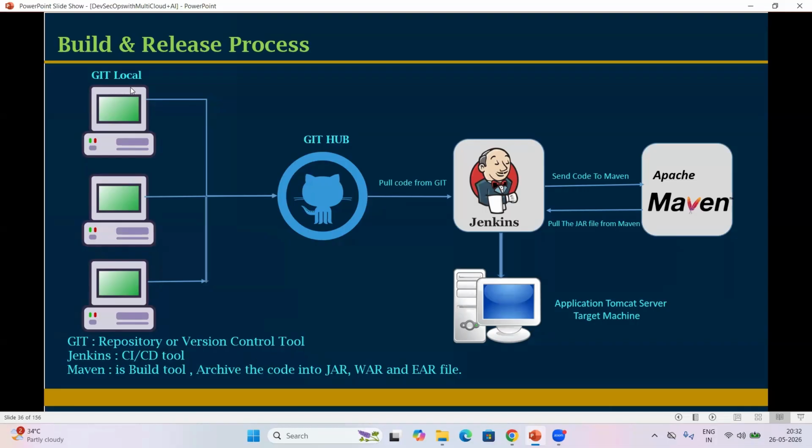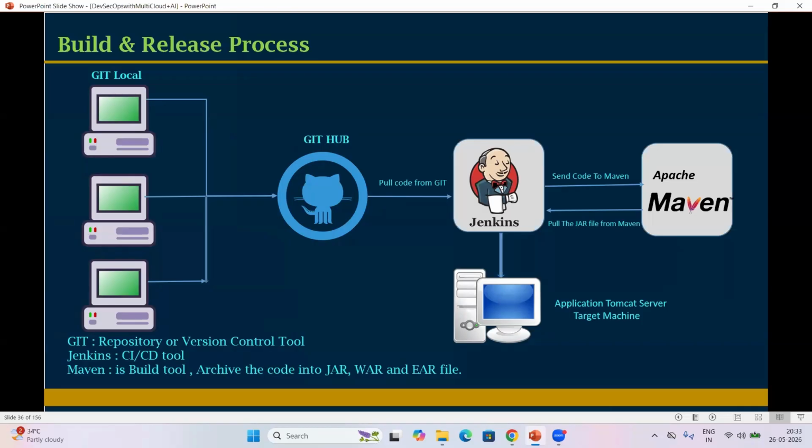Right? So 3 developers are working on their local Git. Git is a repository tool or version control tool. In local Git, once development is completed, they push the code to the remote repository, which is GitHub. Git and GitHub have the same functionality. Git is a local repository. GitHub is the remote server, right? So the code should be moved to the remote server, which is GitHub.